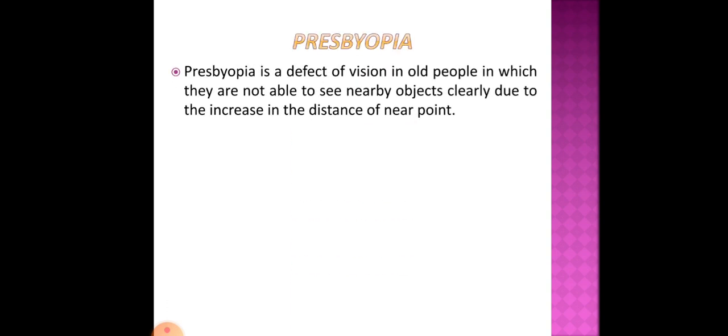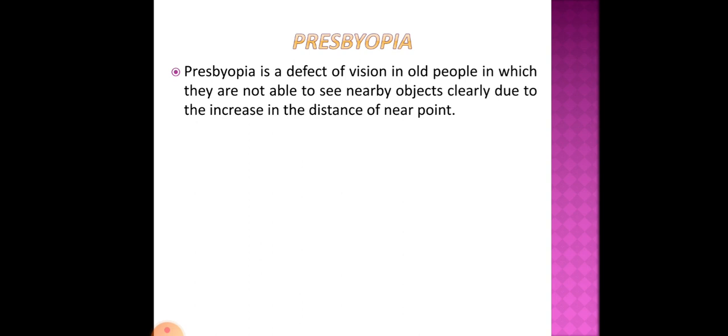Now the next defect is presbyopia. Presbyopia is a defect of vision in old people in which they are not able to see nearby objects clearly due to the increase in the distance of the near point.